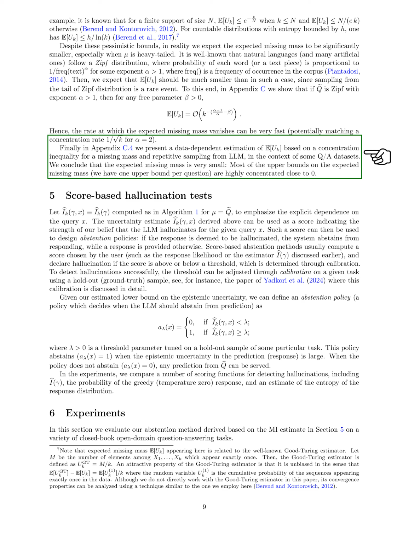Section: Score-based hallucination tests. In this section, we explore score-based hallucination tests. We define a score, I_k, gamma, x, which represents our confidence in the language model, LLM, generating accurate responses for a given query x. This score helps us decide whether the LLM is hallucinating or providing a valid response. By setting a threshold based on this score, we can design policies for abstaining from responding when hallucination is detected.